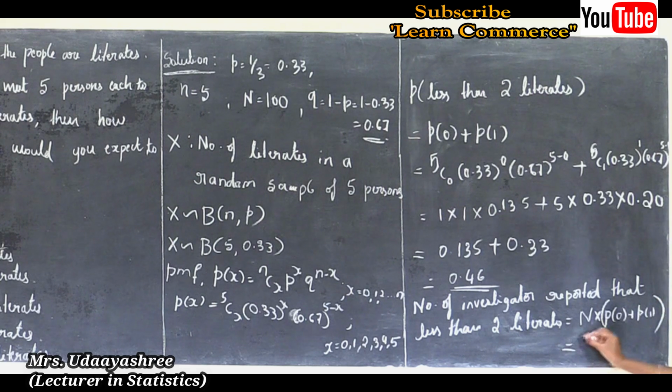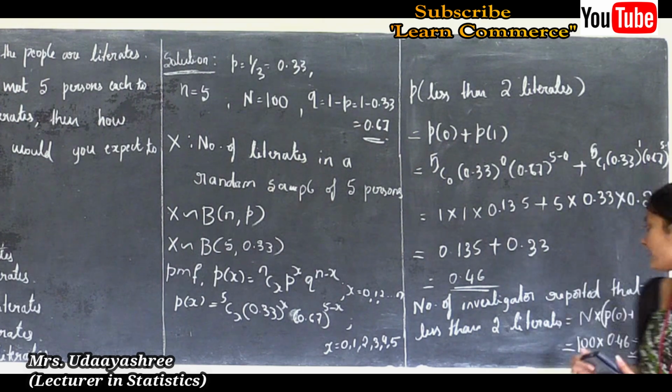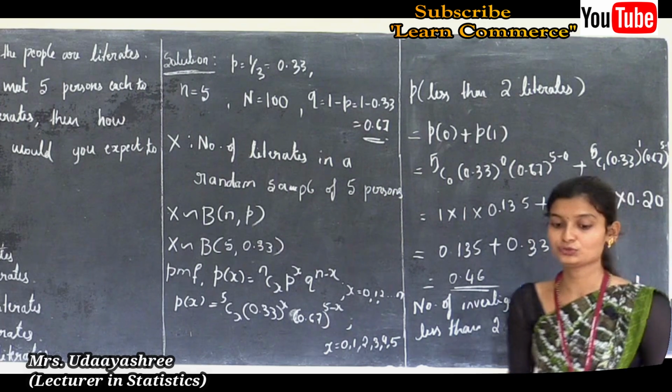Here N is 100 into P of 0 plus P of 1, which is 0.46. This is equal to 100 into 0.46 is 46.5, which we can write approximately as 47. This is the calculated answer for the number of investigators who reported less than 2 literates.